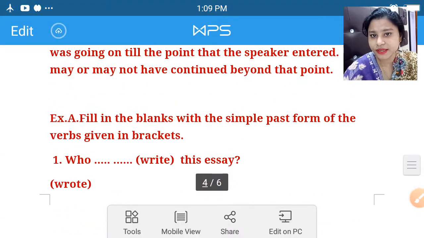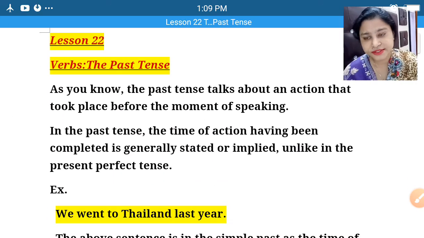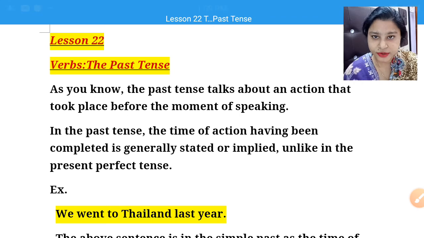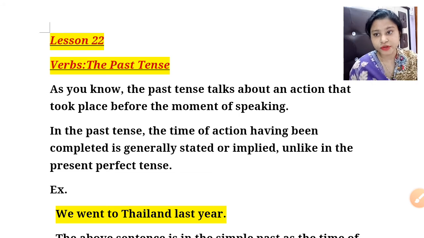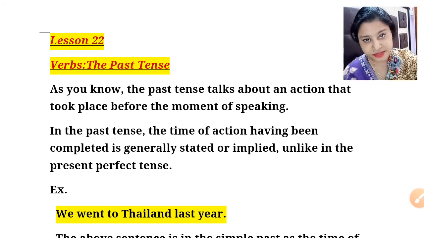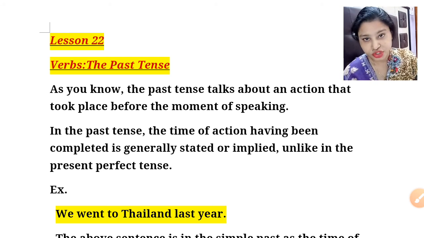So students, in this video we have completed simple past and then past continuous. As well, we have completed the difference between simple past and past continuous, and also we know the difference between simple past and present perfect, and we have completed the exercises given in the book. In the next video we will be talking about chapter 23, that is verb future time.